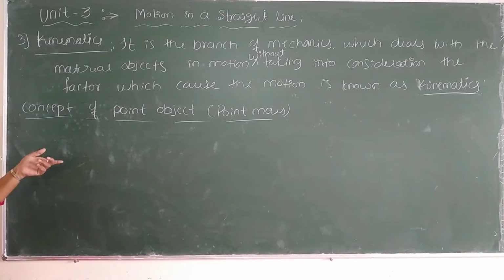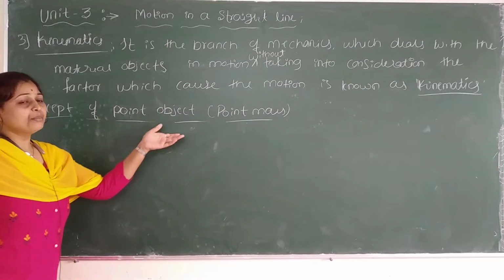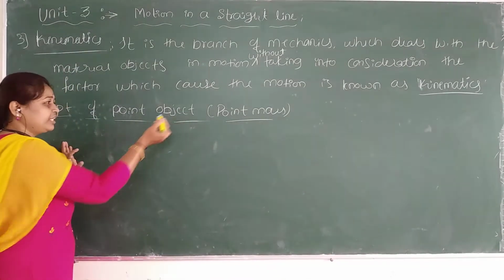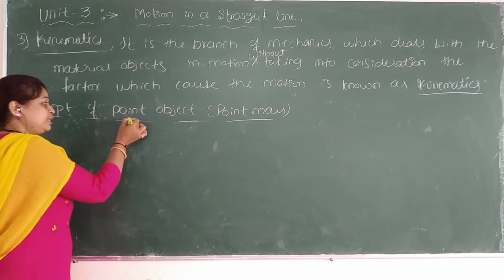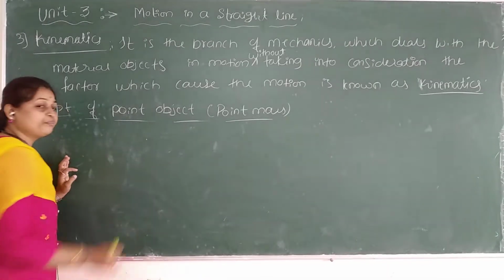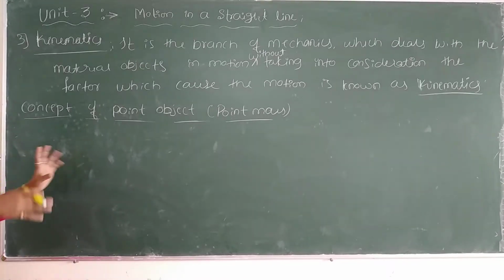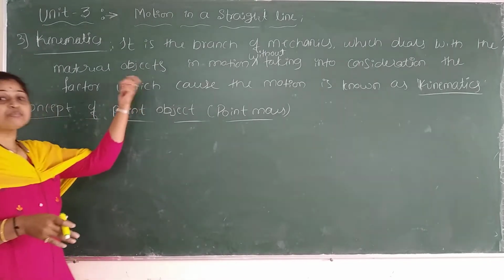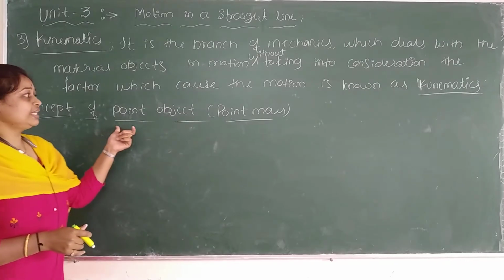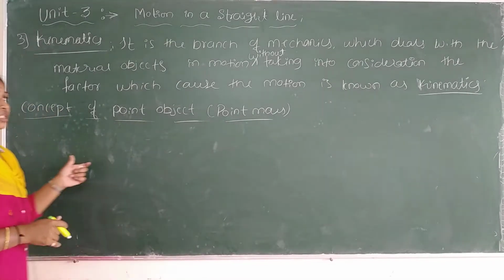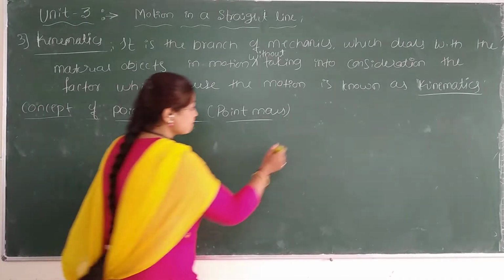So what is the next concept? Point object or a point mass. Object, already you know what is an object here, and point means what? This is the point, bindu, chukki. Then what is the exact definition or meaning of this point object in mechanics? How are you going to say it is a point object? Yeah, anyone? Do you know the idea?